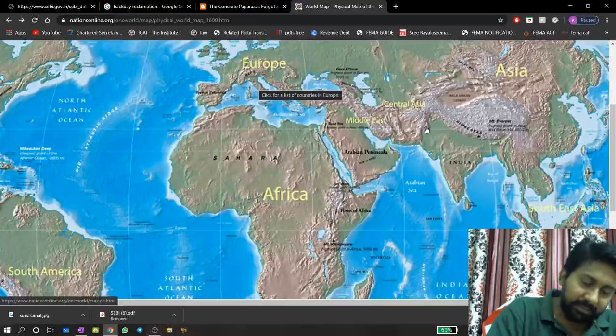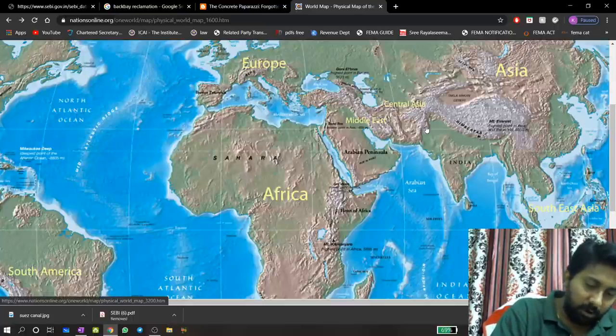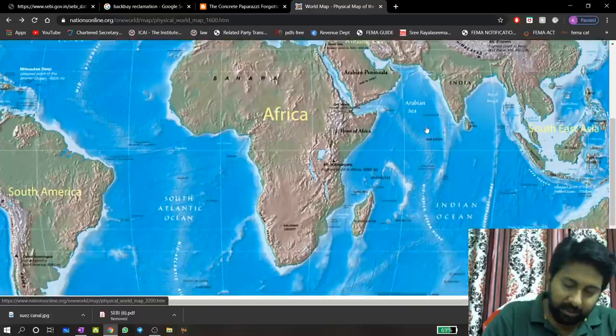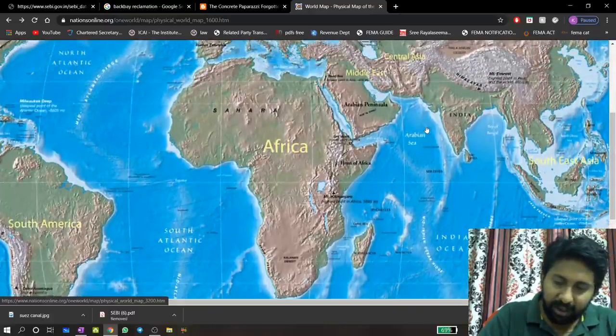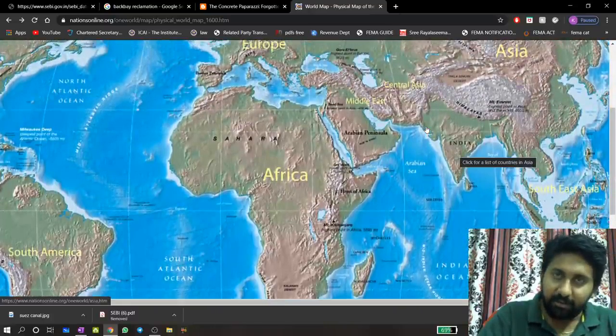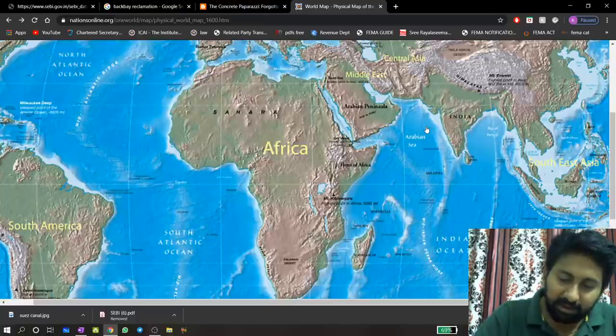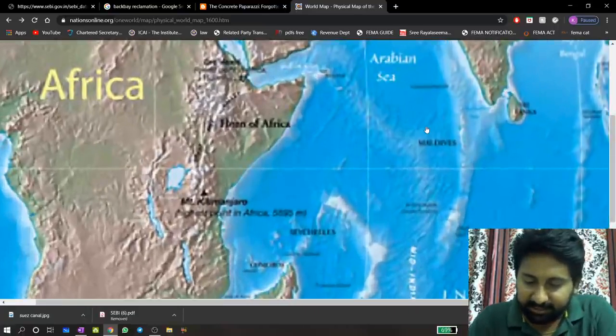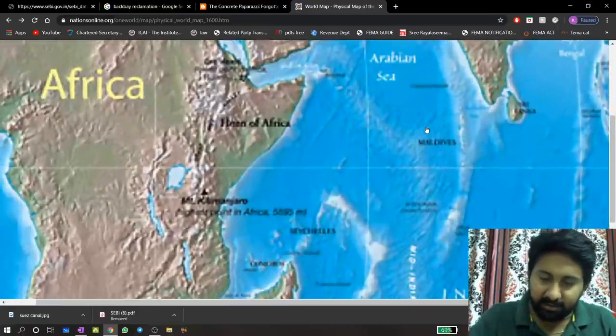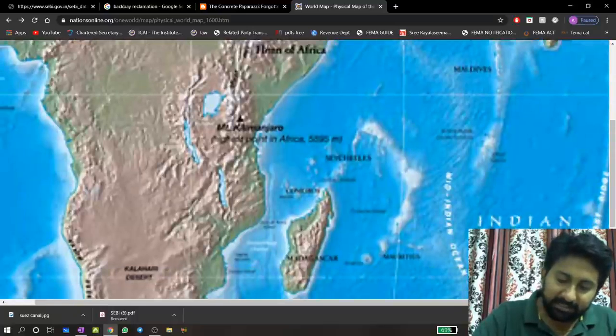So how did they come? Observe the hand mark. This is Europe. They used to come all the way from here, like this, and then they would come to India. In the Arabian region, if you see the hand mark here, there are many disturbances. There are many disturbances even in this place.